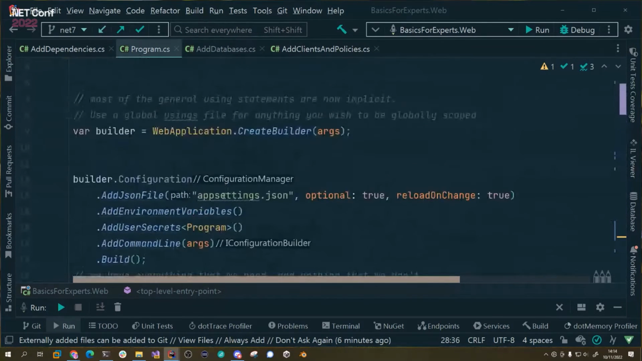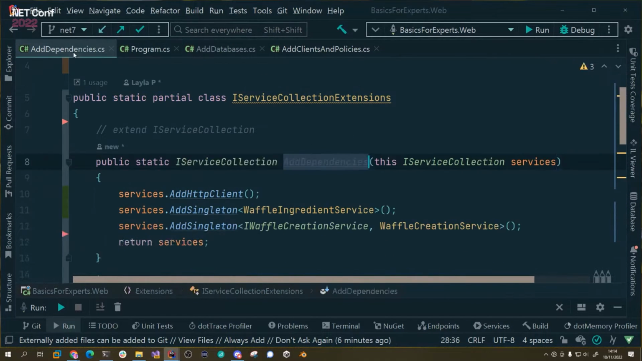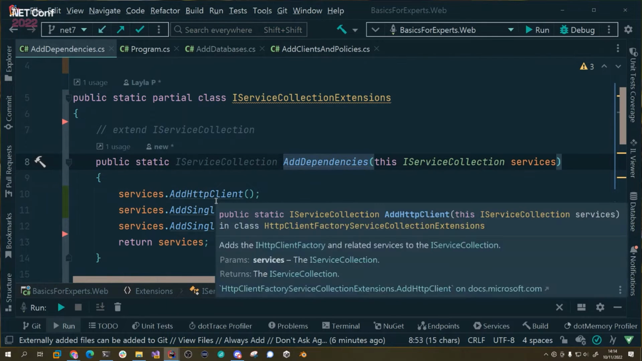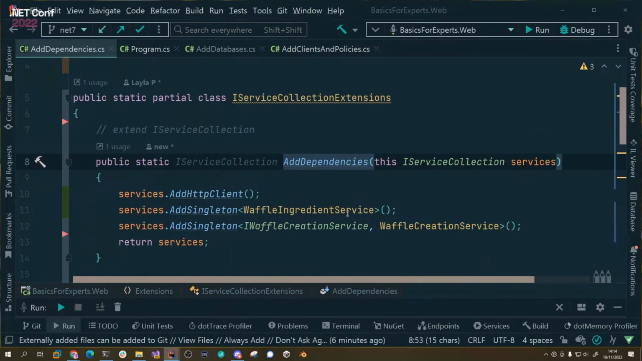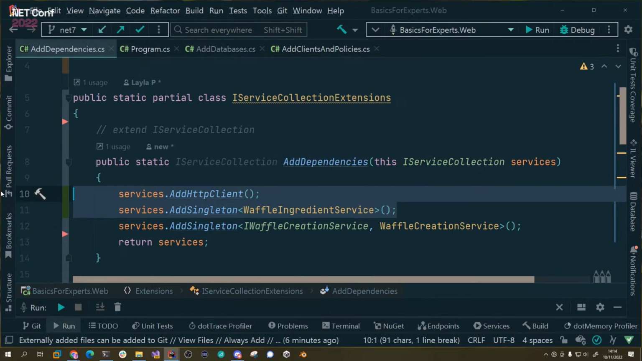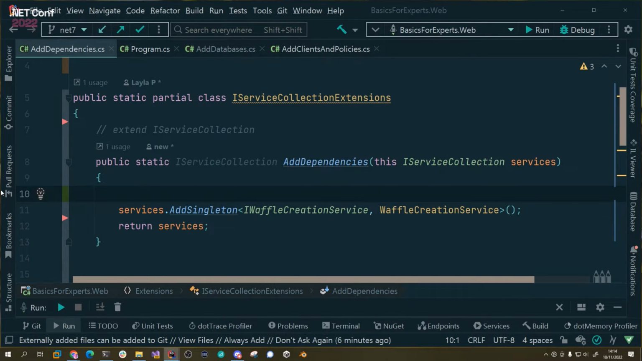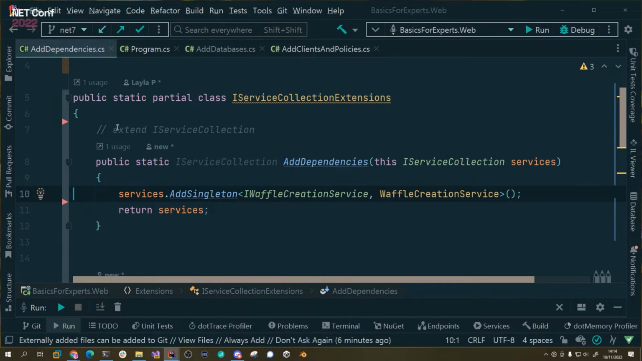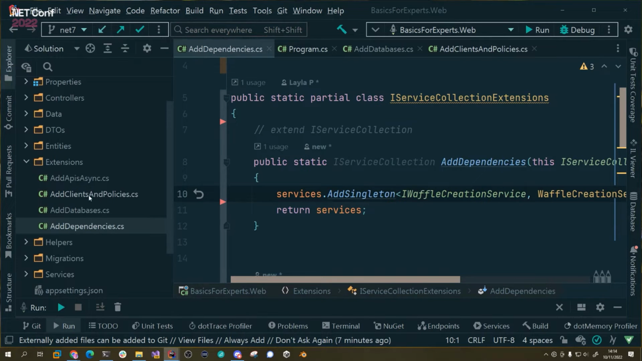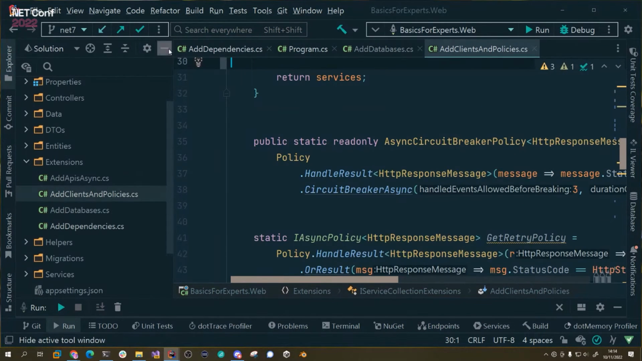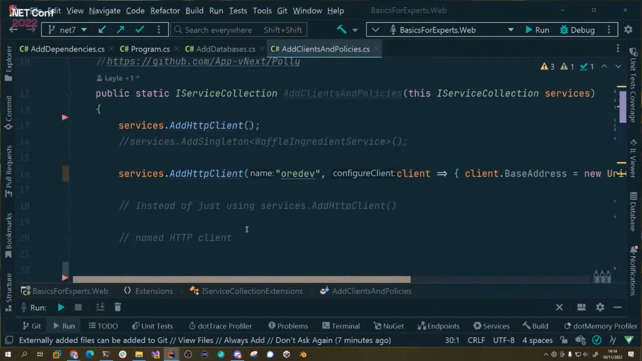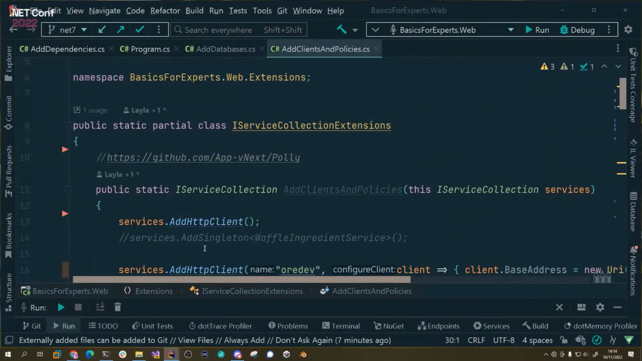Okay, so whizzing along. Whew, so much to cover. But I don't like having my HTTP client in here, nor this singleton. We can do better. So I'm going to get rid of these. And now I've just got this dependency. And I have another extension here. Now, there's no reason that you have to separate these. I just like to separate stuff. And I've gone in here. And what I've done is this is now clients and policies.